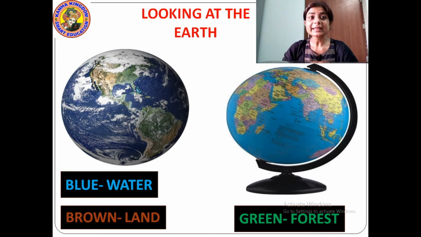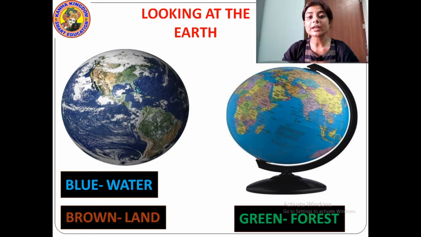Understood? And the brown color that you can see on the globe and on the earth, these brown colors are the landforms. These are the land where we live on the earth. It is denoted with the brown color. And can you see the green color on the earth and on the globe?